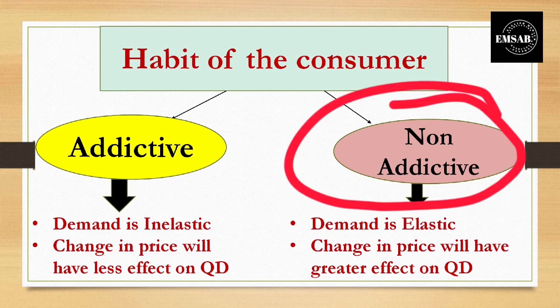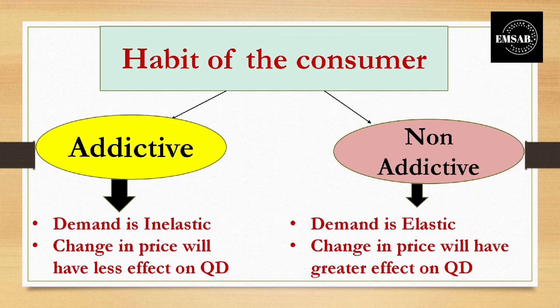Now, a non-addictive product. If a person is not too addicted to a particular product, for example coffee, he does not drink coffee as much as the other person does. Coffee is just for relaxation for that particular person. In this case, if the price of the coffee is increasing, the demand will be elastic. He will purchase less of that product because it is not addictive for him. He is not habitual for that product. He is not drinking coffee on a regular basis, only once in a while.